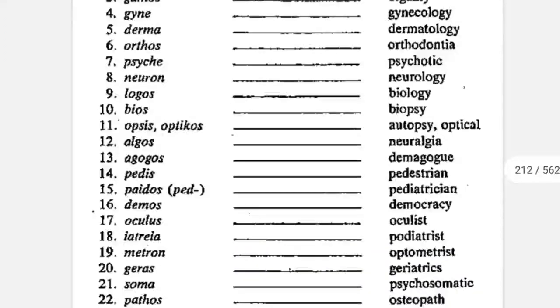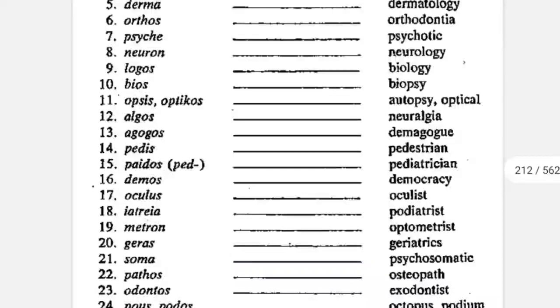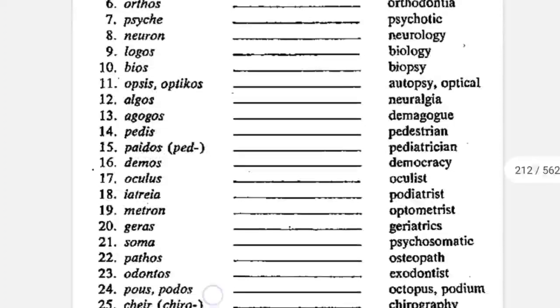The next word is gyne, which means woman. And gynecology means study about women. The next word is derma, which means skin, and dermatology means study about the skin. The next word is orthos, which means to straighten or correct. Orthodontia means straightening of teeth. The next word is psych, which means mind. Psychotic is someone who is not stable in his mind.